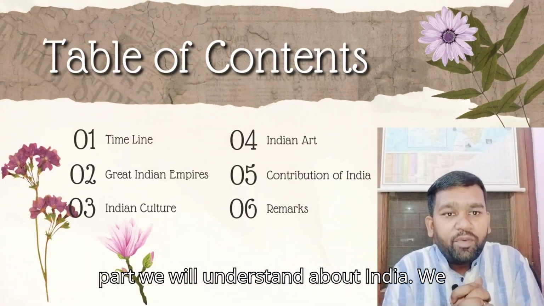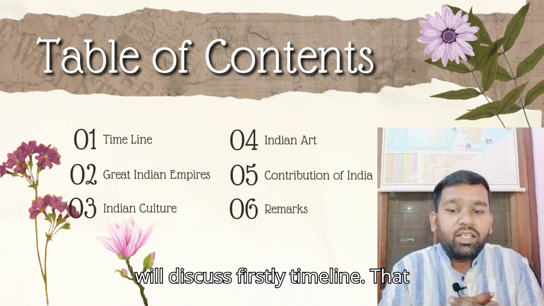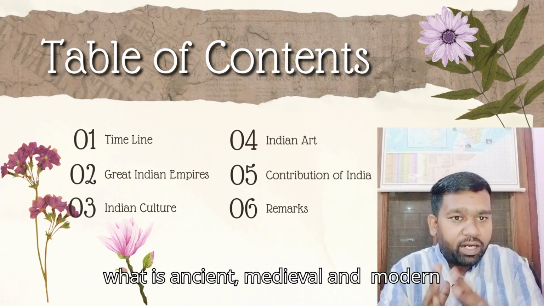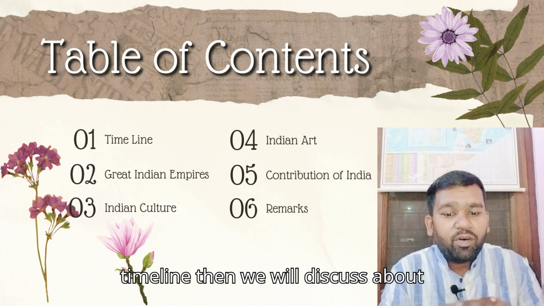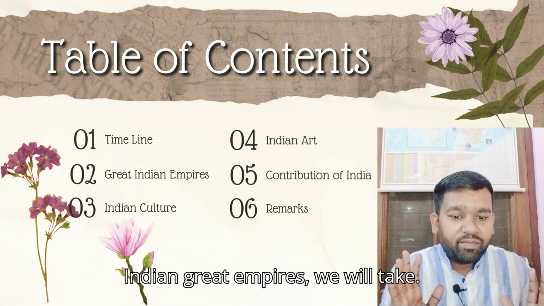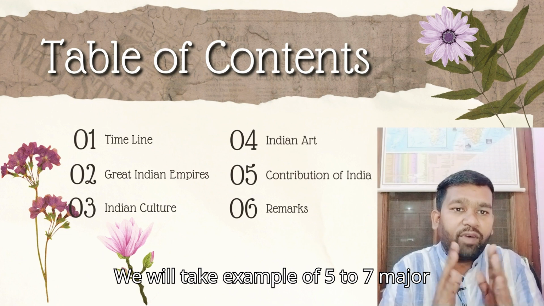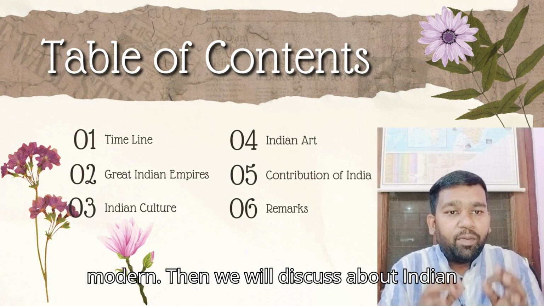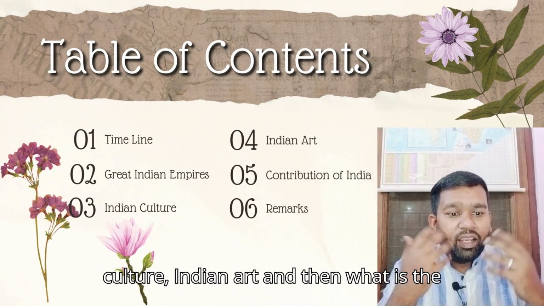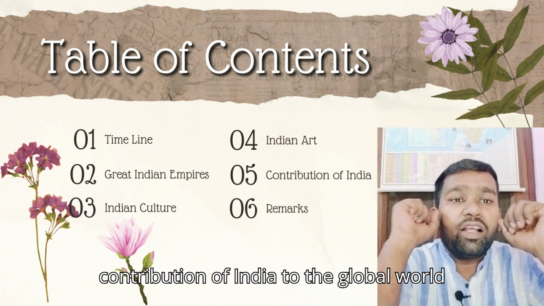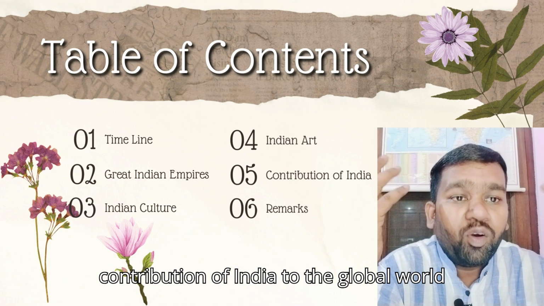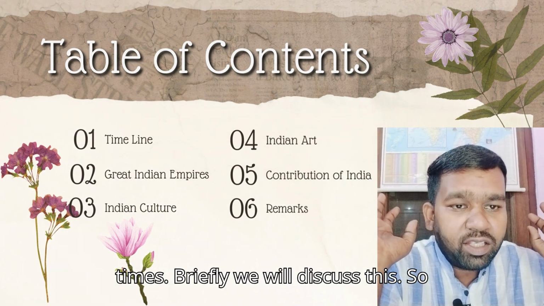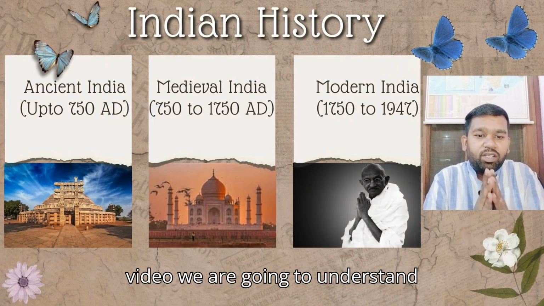So in this video, we will firstly discuss the timeline, that is, what is ancient, medieval and modern. Then we will discuss India's great empires. We will take examples of 5 to 7 major empires of India from ancient to modern. Then we will discuss Indian culture, Indian art, and the contribution of India to the global world from ancient times to modern times. Briefly we will discuss this. So in this short video we are going to understand everything.